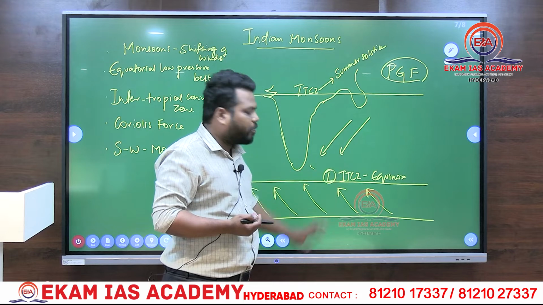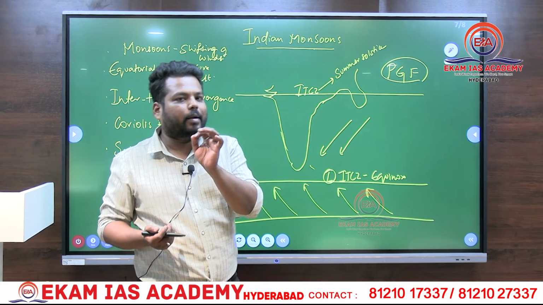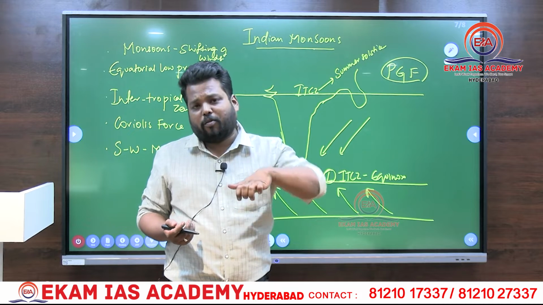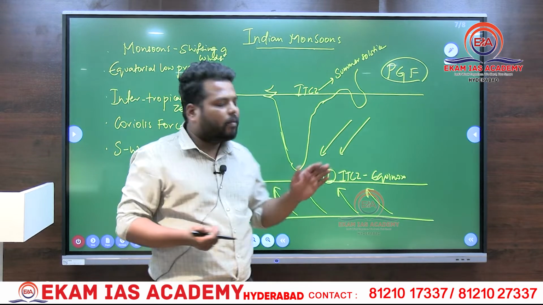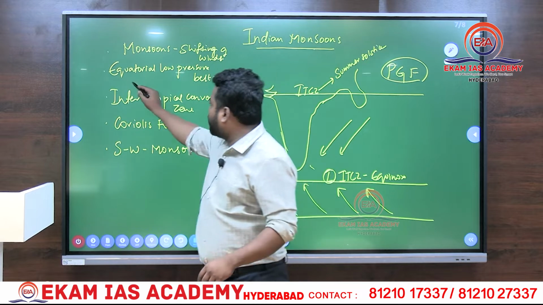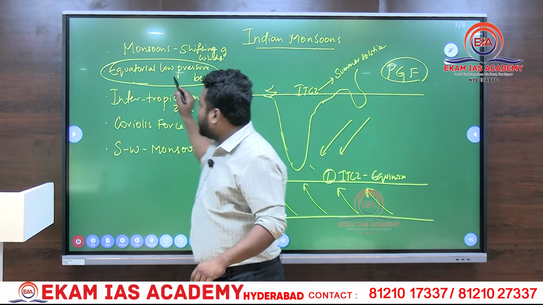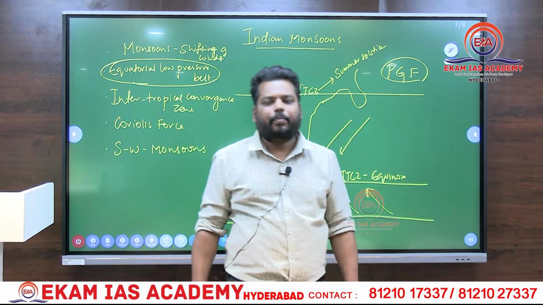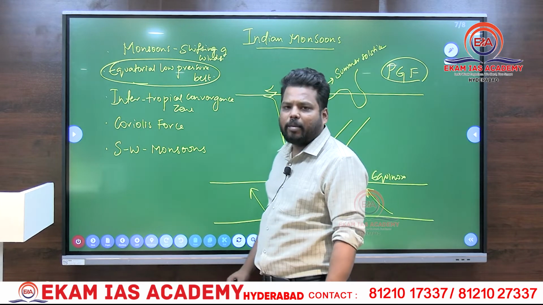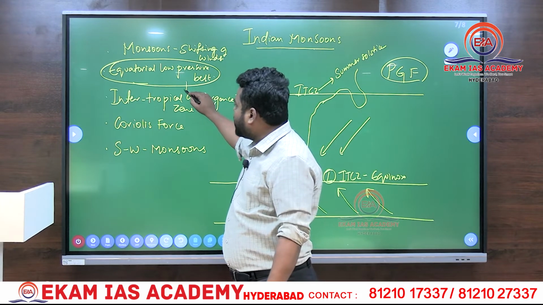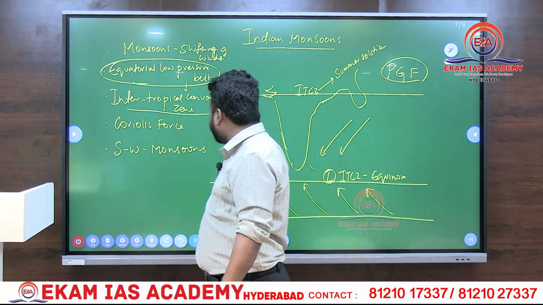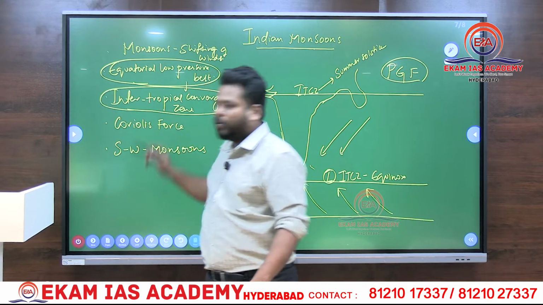At the equator, maximum times we will be experiencing low pressure because of intense insolation. The warm air masses rising up result in the formation of equatorial low pressure belts. For maximum time of a year, the equator experiences the equatorial low pressure belt, and this belt is given a nickname called Intertropical Convergence Zone.